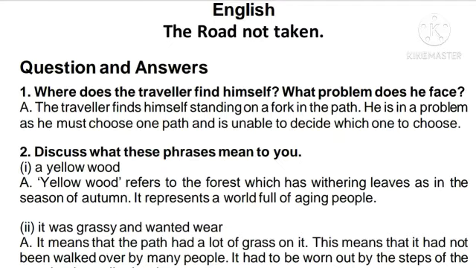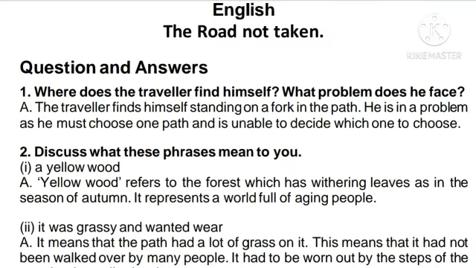Now, the answer is this: the traveler finds himself standing on a fork in the path. He is in a problem as he must choose one path and is unable to decide which one to choose. So he finds himself in front of two roads, and he had a great doubt as to which path he had to choose. That was the problem he was facing.